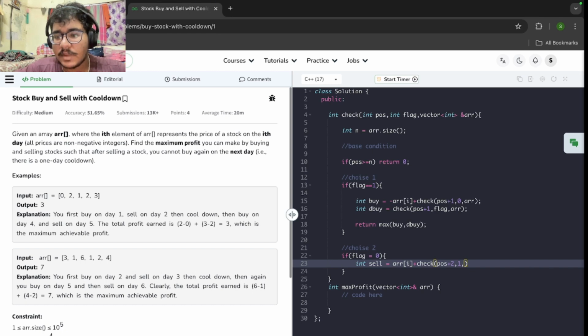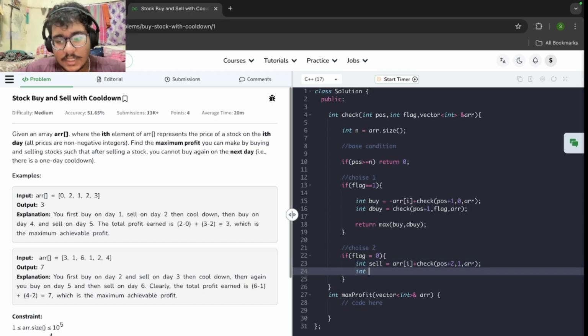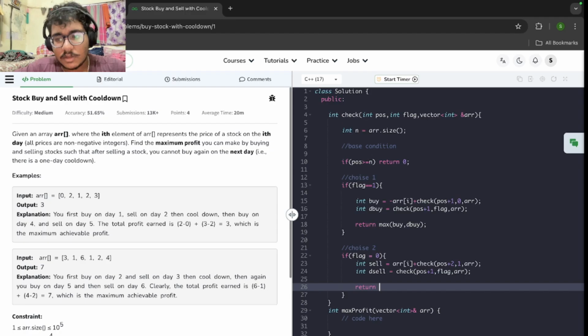That means after selling, I'm again eligible to buy after the cooldown period. I'm again eligible to buy an array. And if I do not want to sell, that is desell, that will be just check position plus 1, going to the next position. Flag will remain the same and array. Okay. Here also, I'm going to just return the maximum of sell and desell.